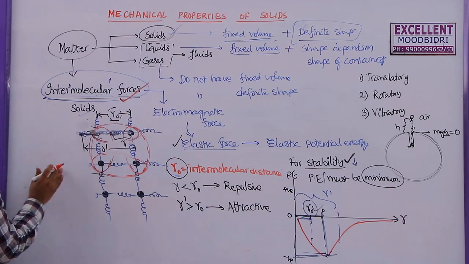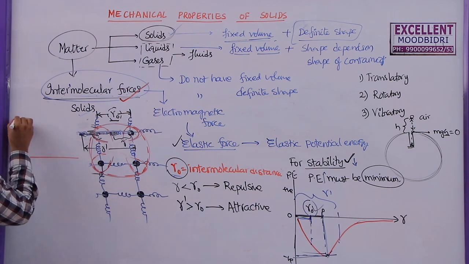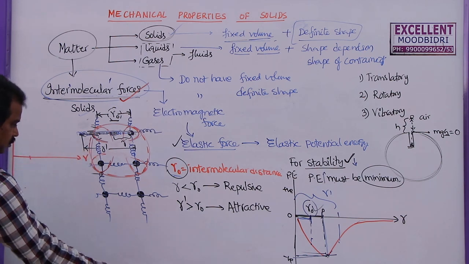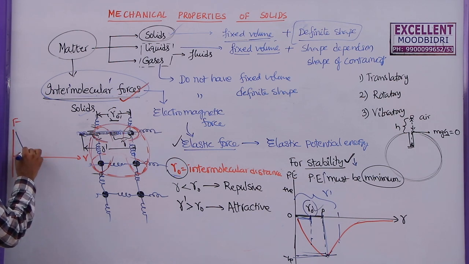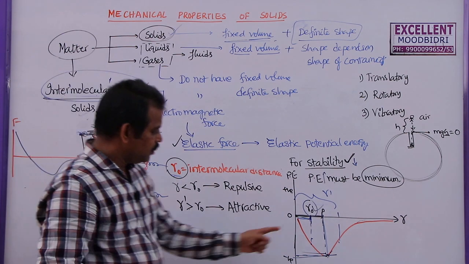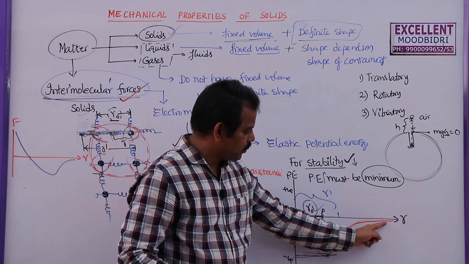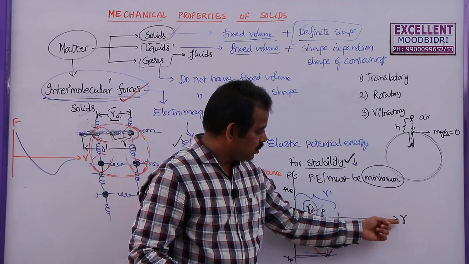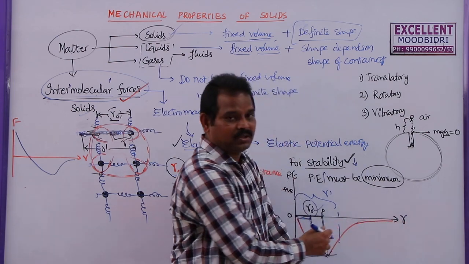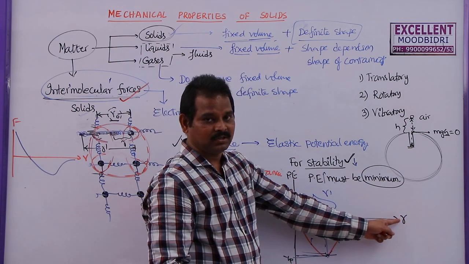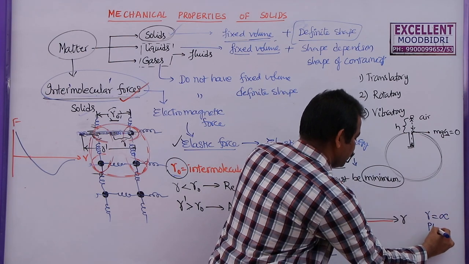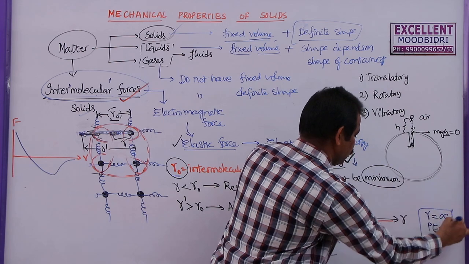So what type of graph are you going to get? This is the force graph, this is the distance. Now let us say this is R naught. So now you can see a graph can be drawn like this. What is the meaning of this graph here at the edge? Here, if R increases to a large value, the potential energy is negative, nearly equal to 0 but not equal to 0. So where is this graph going to touch the x-axis or distance axis? At infinity, when R is equal to infinity, the potential energy will become 0.